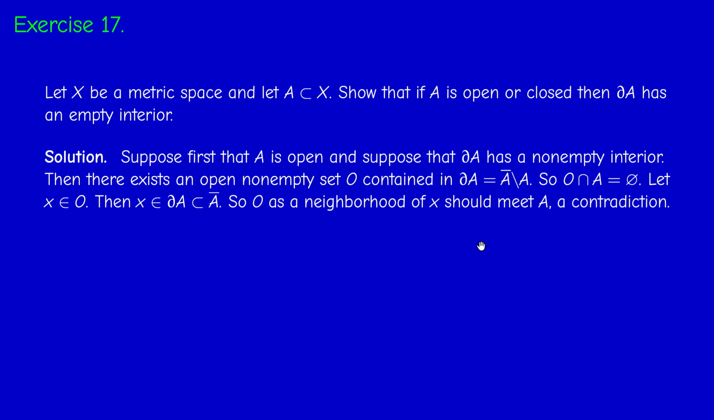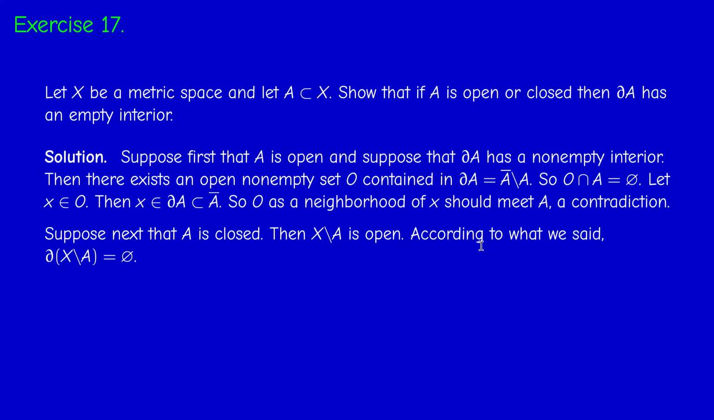Now, the case where A is closed can be deduced from this one, as I will show you now. If A is closed, then the complement of A is open by definition. And according to what we said, the boundary of the complement of A should have empty interior. Now, what is the relation between the boundary of A and the boundary of the complement of A? Intuitively, A and its complement should have the same boundary. We expect that. And this is indeed the case.